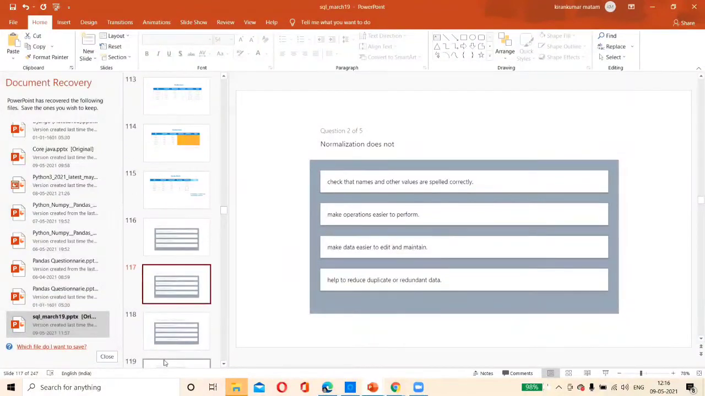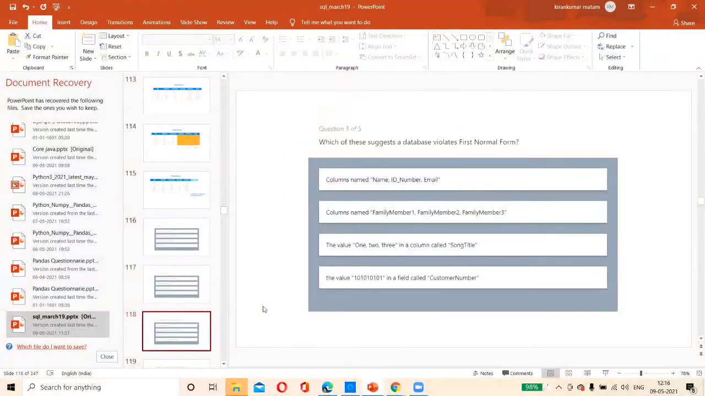So once again, what does normalization not do? First one, check that the names and other values are spelled correctly. So it will not do that one.